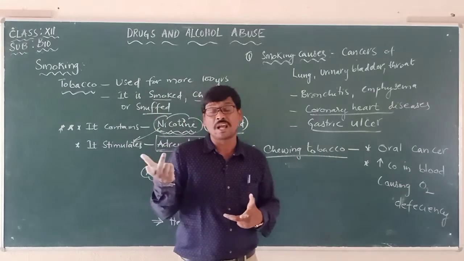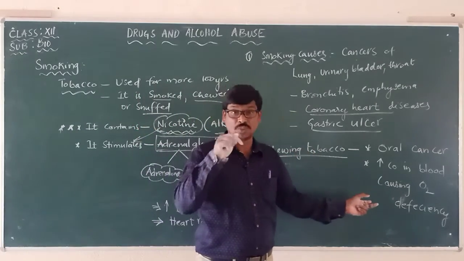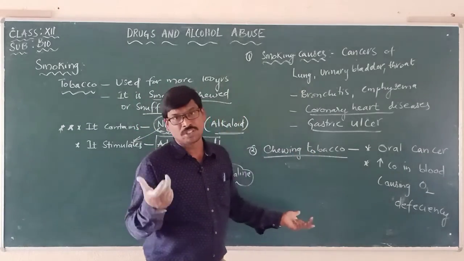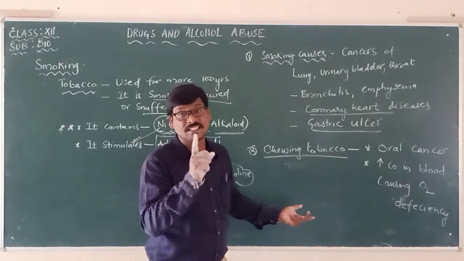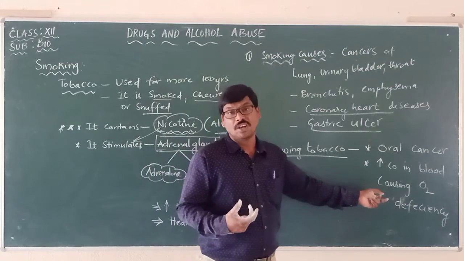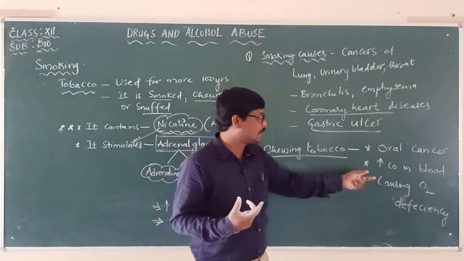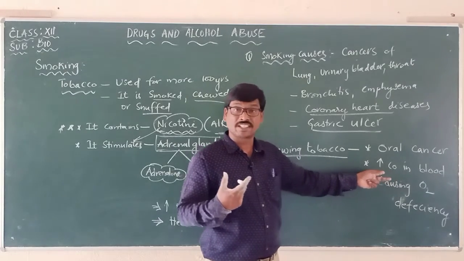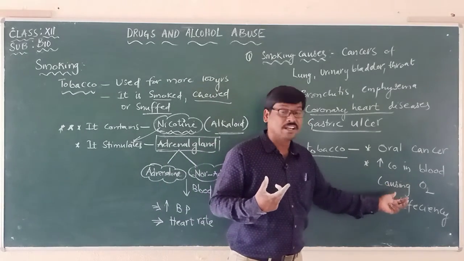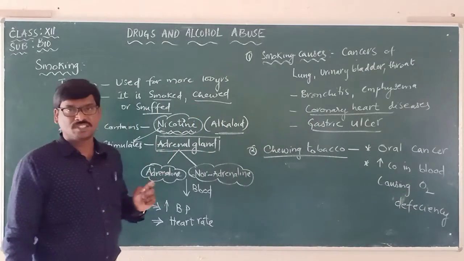So when there is more carbon monoxide, it binds to the hemoglobin, not allowing the oxygen to come and bind. So there will be less supply of oxygen to the body parts. That's why we say an increase in carbon monoxide in the blood causes oxygen deficiency.